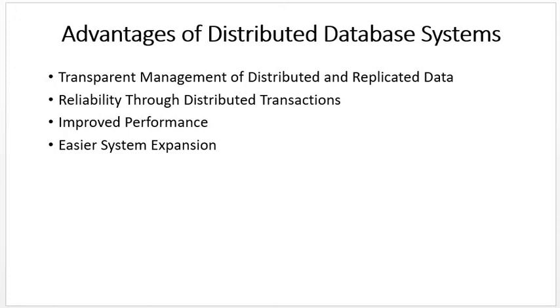Distributed DBMSs are intended to improve reliability since they have replicated components and thereby eliminate single points of failure. Replicated data means we are copying the data, so that if one site is unreachable, we can provide its data from another place. So it's the second advantage, reliability through distributed transactions.